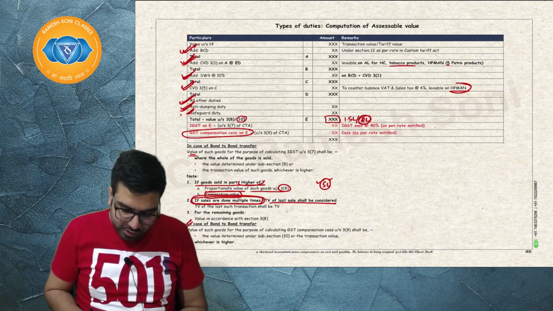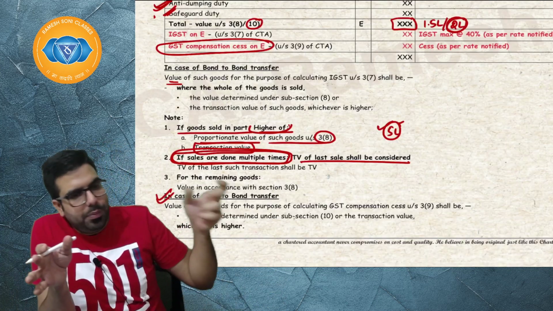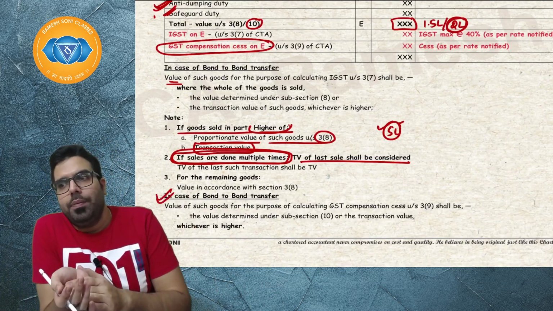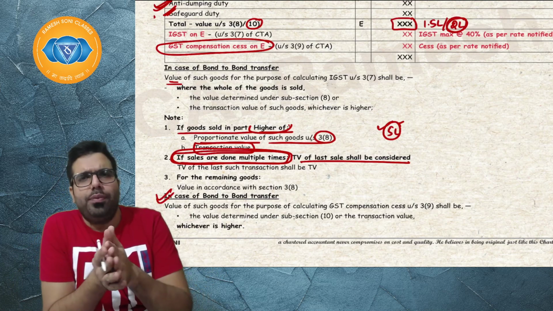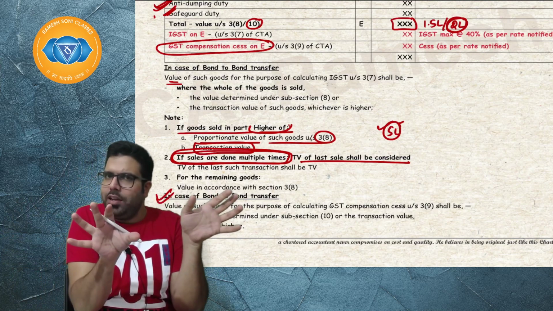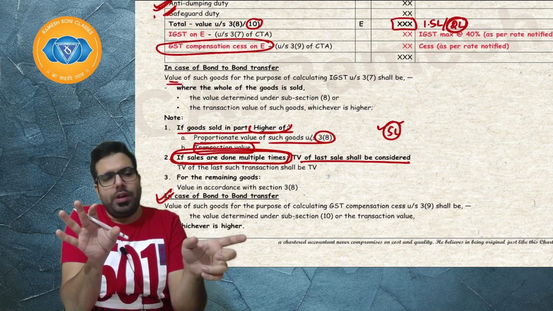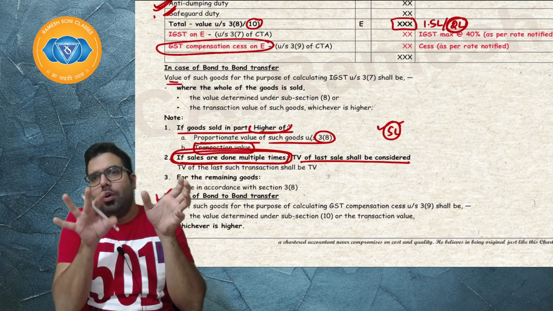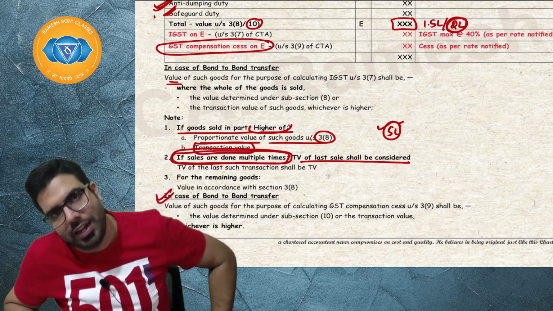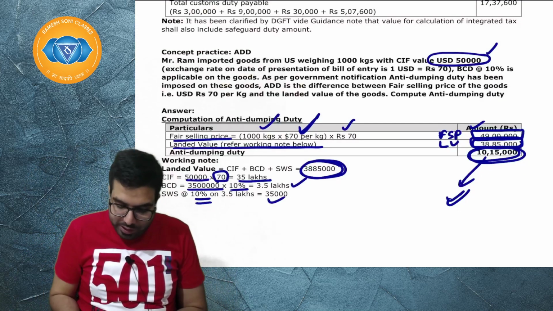I hope everyone is clear. And sir, it will always be levied on the last transaction value. And if partially it is sold, on the partial amount you will go ahead and levy on the value under 3.8 or transaction value, whichever is higher. Sir, on the partial amount on the value under 3.8. Sir, please explain with an example now.